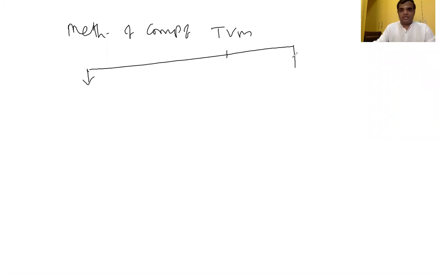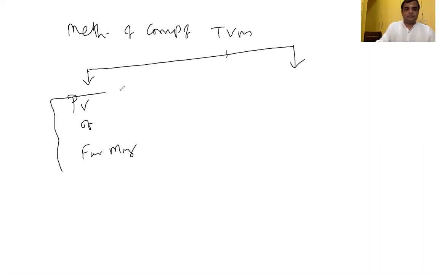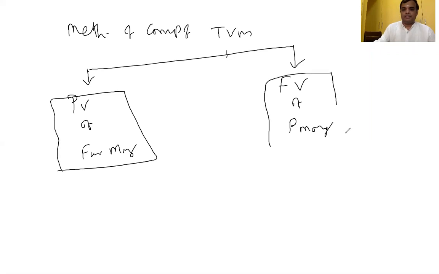Broadly, two methods are there. Present value of future money, another one is future value of present money.